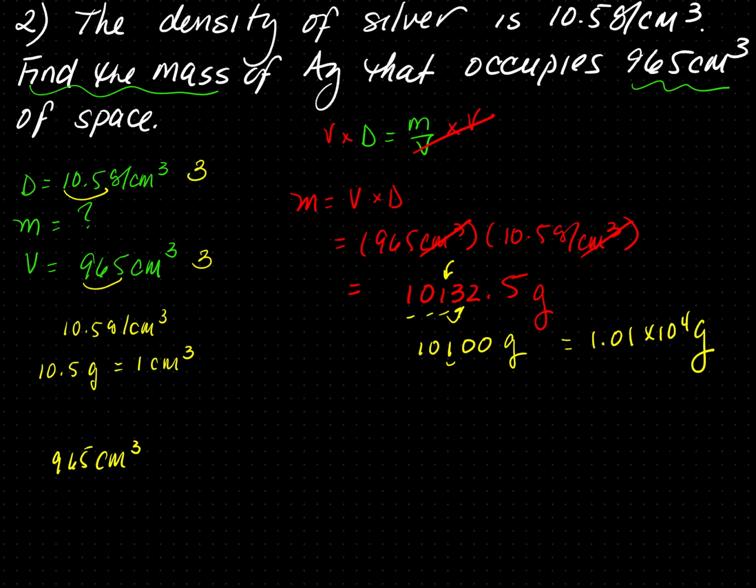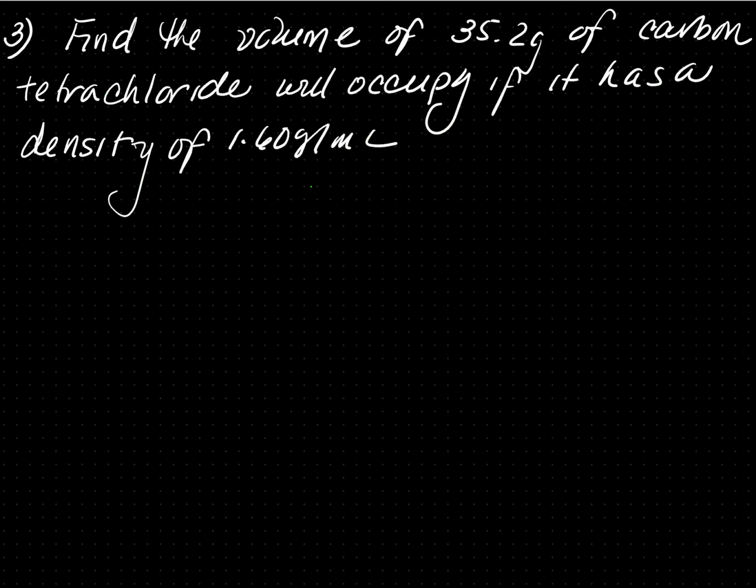So in a volume of 1 cubic centimeter, the mass is going to be 10.5 grams. So diagonal units have to be the same. So this has to be centimeters cubed. The number in front of centimeters is 1. The units cancel out. This is equal to 10.5 grams. After solving the math, you should get the same answer as this.